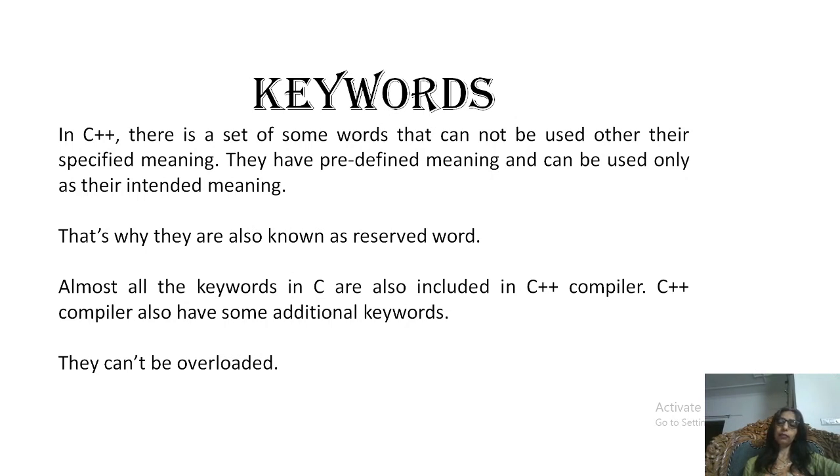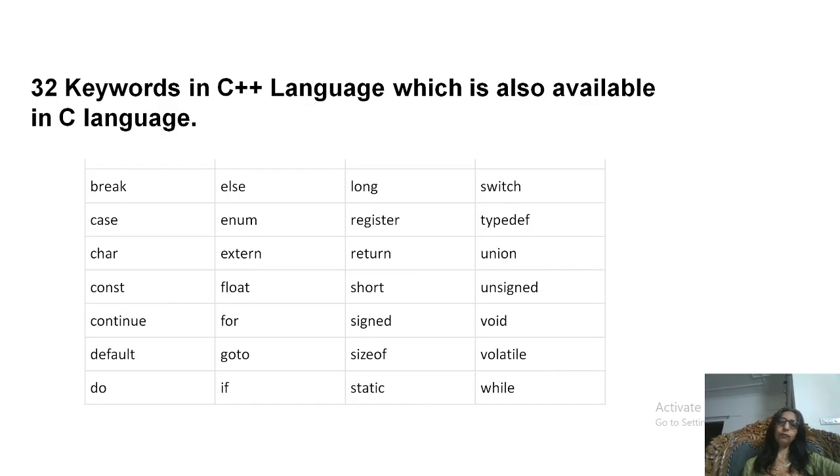Next is keywords. Just like in a language, we have some reserved words in computer languages also, and they have some predefined meaning, and we can use them only with their intended meaning. So that's why they are known as reserved words. And remember, we cannot overload them. We cannot redefine them. So here is a list of some keywords.